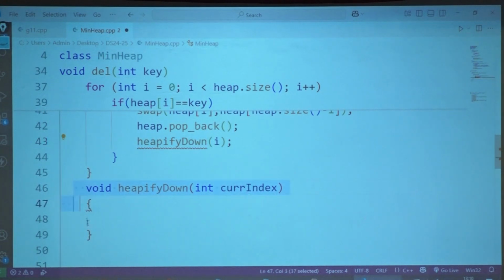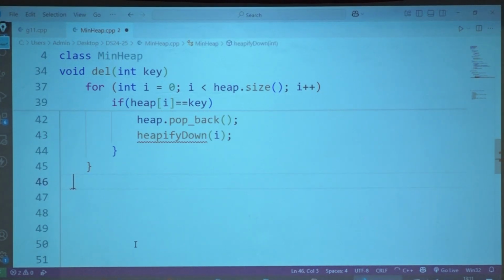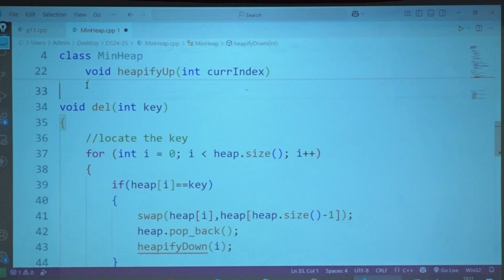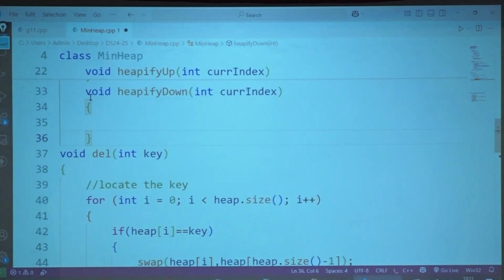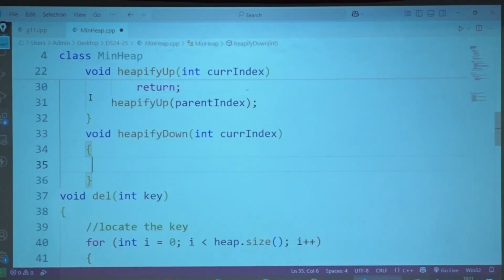Yeah. I need to declare this above my delete. Okay. Now what are you going to do? Node has been deleted, heapify down has been called. Heapify down first will check, and I want you to tell me now what conditions.